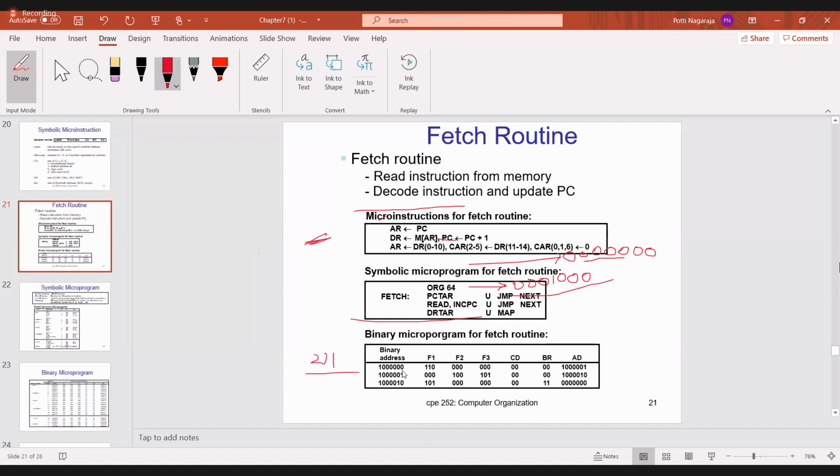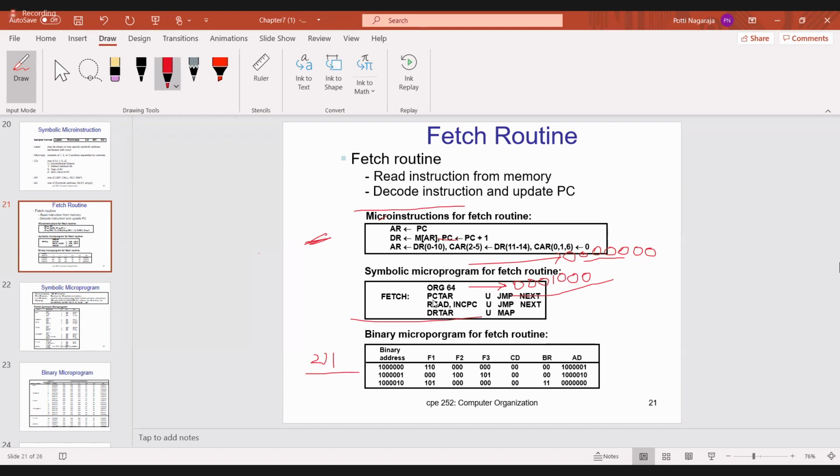Do you understand what I said? The first 0 is 1, second 0 is 2, third 0 is 4, fourth 0 is 8, fifth 0 is 16, sixth 0 is 32, seventh one is 64. That means 64 is 1 followed by 6 zeros. Is it clear? It is the binary representation. Otherwise, convert 64 into binary by dividing by 2, then automatically you will get it.